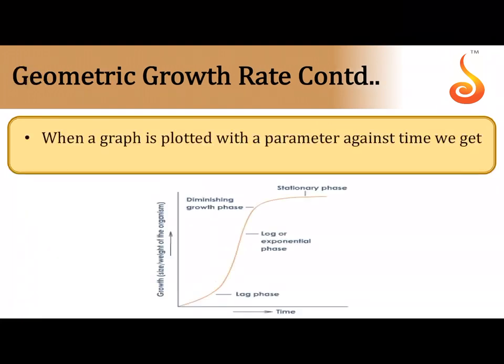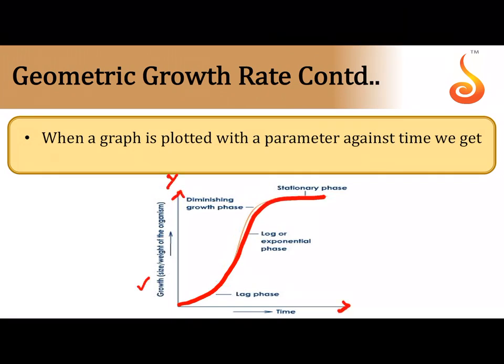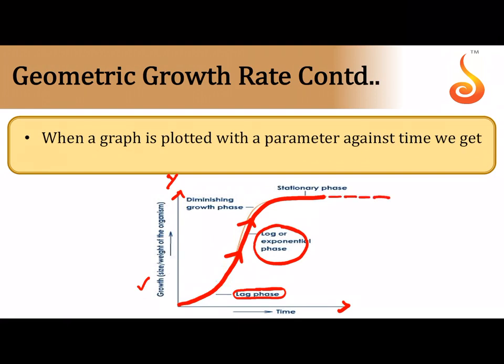Now you can see how a geometric growth rate is so different. A geometric growth rate will give you a sigmoid curve when you plot growth with time. Here, the growth, that is the size or weight of the organism, is along the y-axis, and time is along the x-axis. As time increases, the growth follows a sigmoid curve. Initially there is a slow phase of growth referred to as the lag phase, and then suddenly the growth increases as the number of cells increases. This sudden spike is referred to as the log or exponential phase, and after that there is attainment of a plateau or stationary phase.